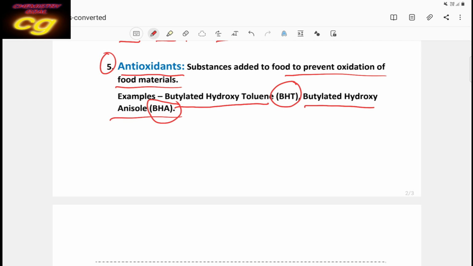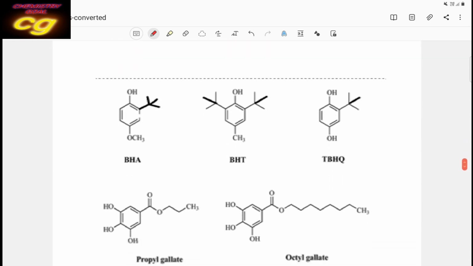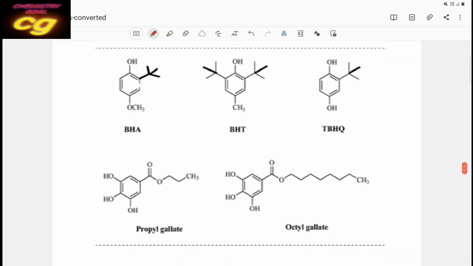Then what are the structures of BHT, BHA and other types of antioxidants? BHA, this is the structure. This is a tertiary butyl group. Butylated hydroxyanisole: this is the anisole group, OCH3 group. And BHT, butylated hydroxytoluene, has the toluene structure.